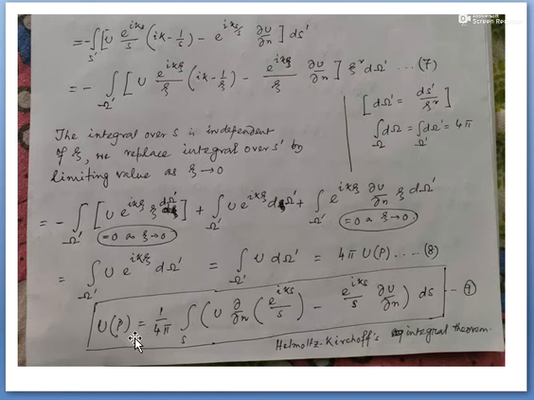So up is 1 by 4 pi integration s, u del by del n of e to the power i k s by s minus e to the power i k s by s del u by del n into ds. So this integration is basically the Helmholtz-Kirchhoff integral theorem, right?